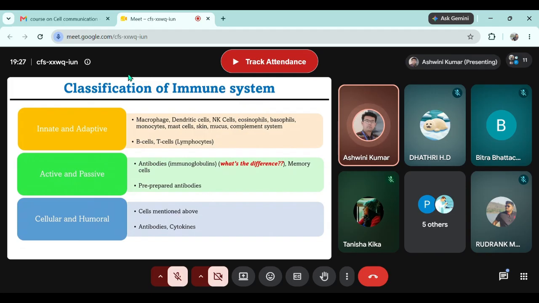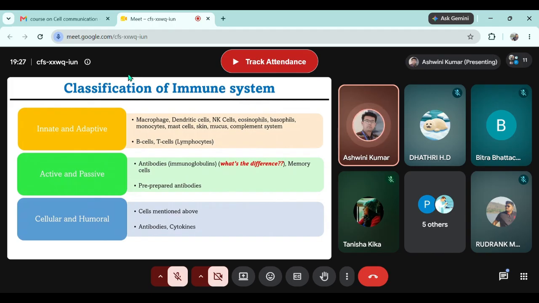Humor means fluid. Now, anything which is secreted from the immune cells, whether it is antibody or cytokines or chemokines, they come into circulation. They don't sit idle at a particular tissue or organ. But a lot of cells sit on different cellular immune organs, like lymph nodes and spleen.